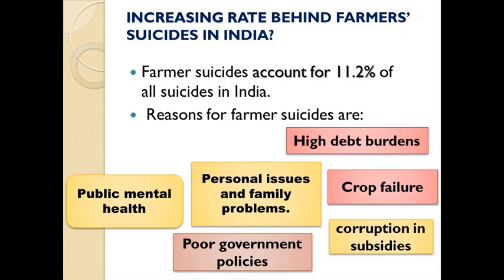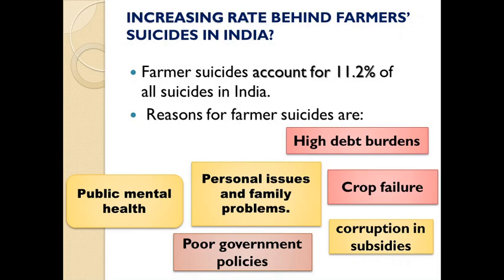When they are going for these credit facilities, they have to run around a lot because every time it is a government office, so sometimes they are made late in getting the credit, due to which the duration of the crop goes, and it leads to an increase in the stress level of the farmers. High debt burden: when they are not getting loans from banks, they take loans from landlords at a higher rate, so it also increases the burden.